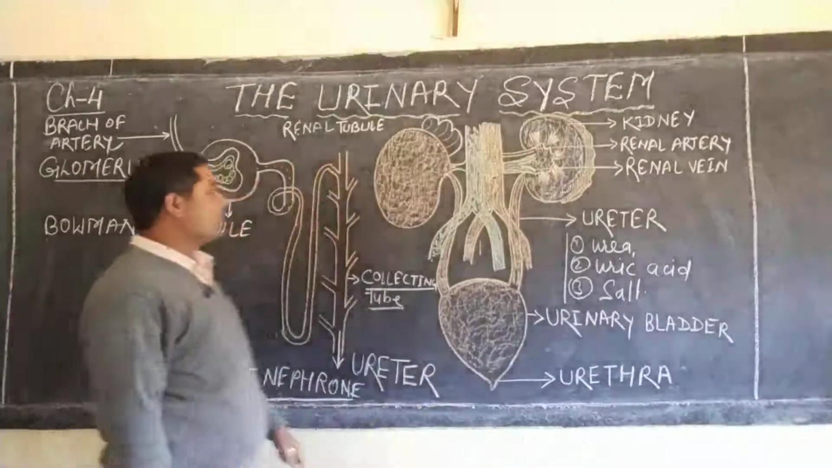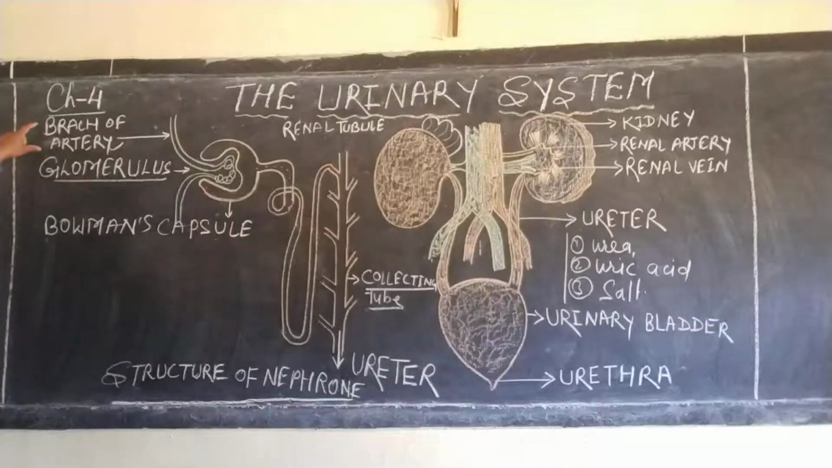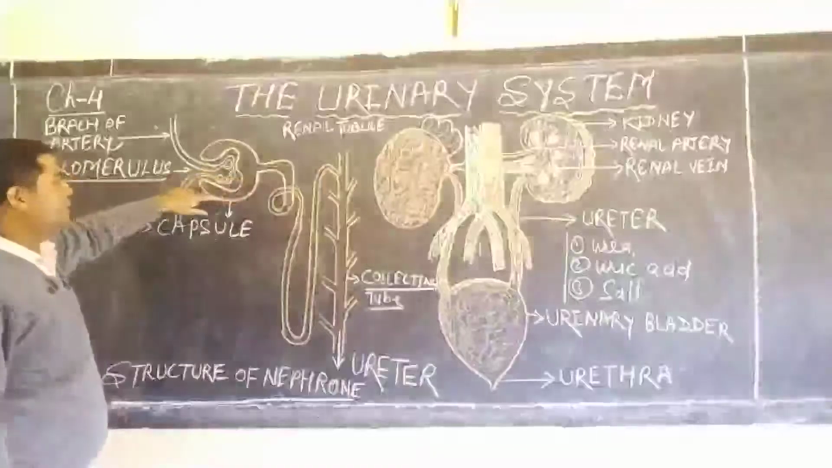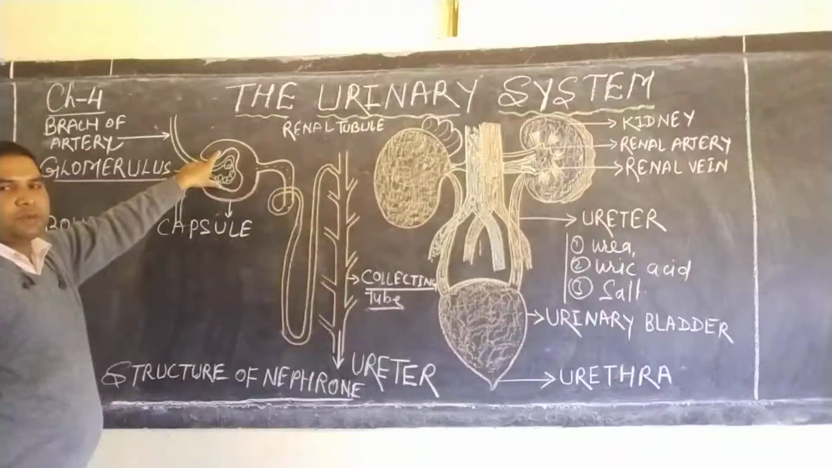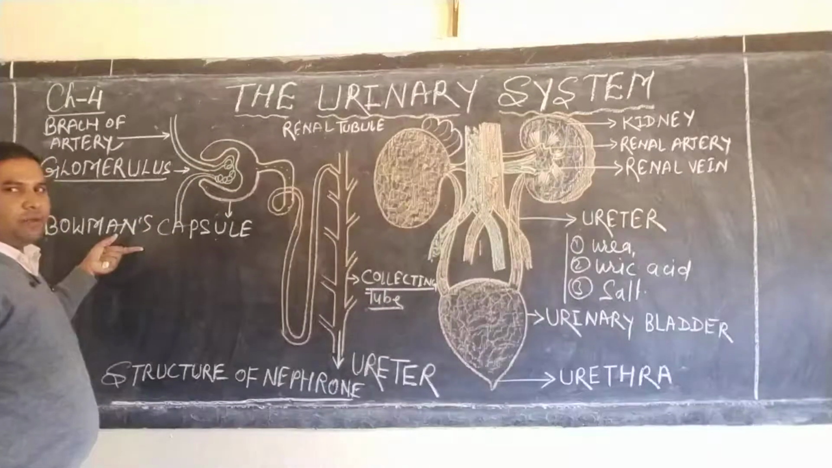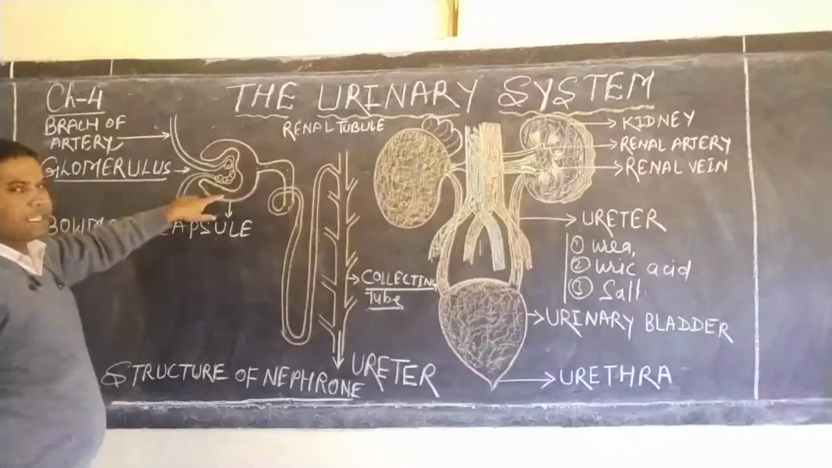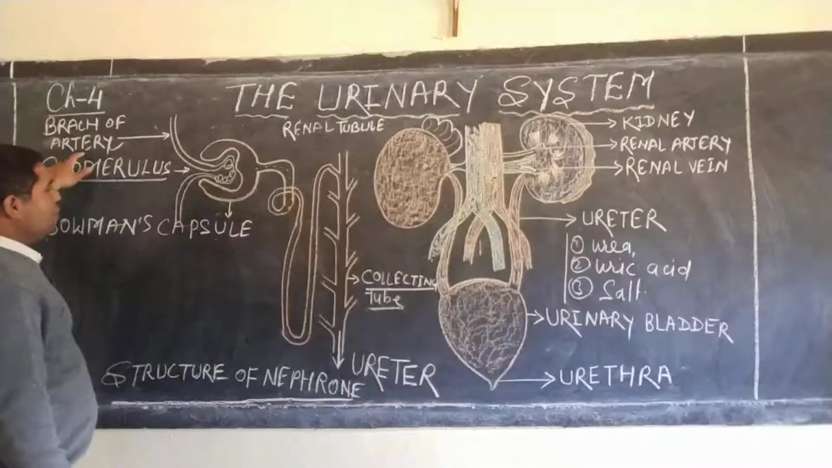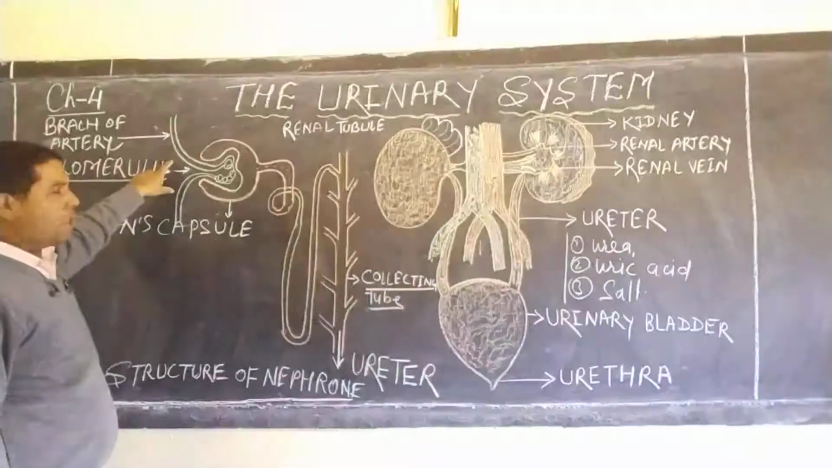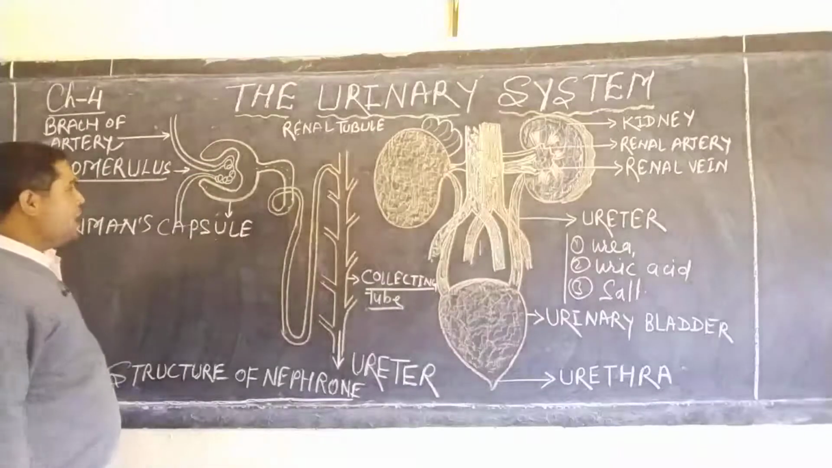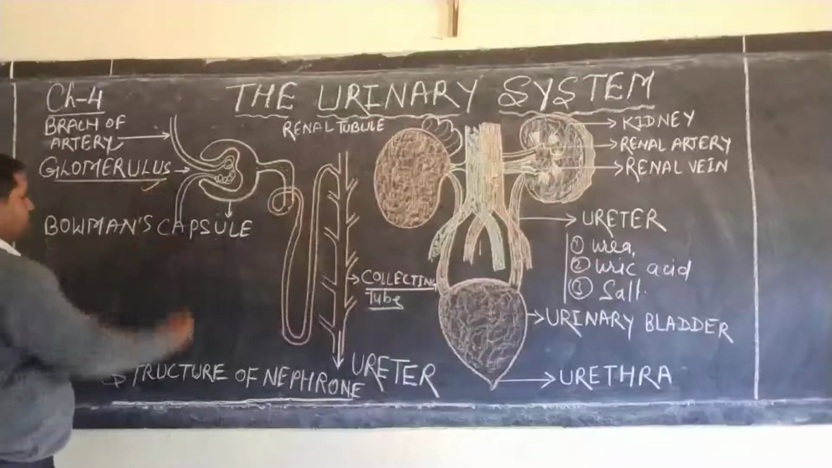So dear students, the blood brought by the renal artery enters the Bowman's capsule. This particular structure is known as the Bowman's capsule, and it was discovered by the scientist Bowman. By his name only, the structure's name is Bowman's capsule. In the Bowman's capsule, the artery branches into fine capillaries and makes a plexus or network of blood vessels and forms the glomerulus.